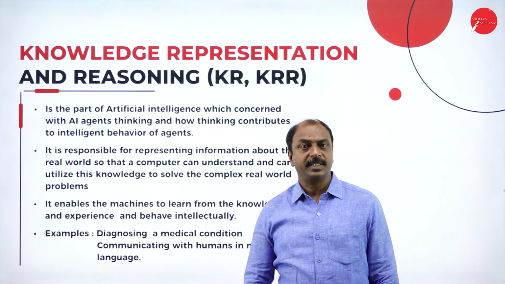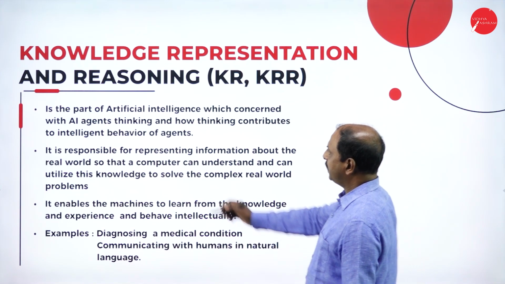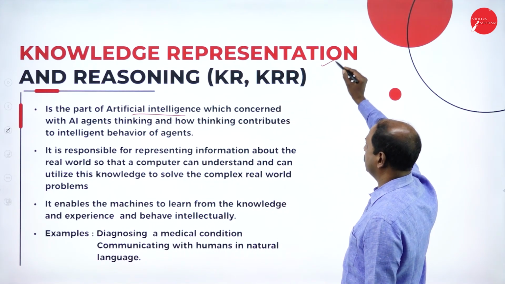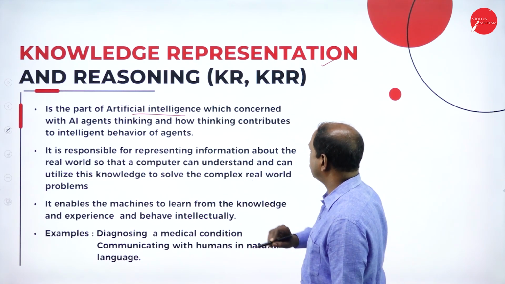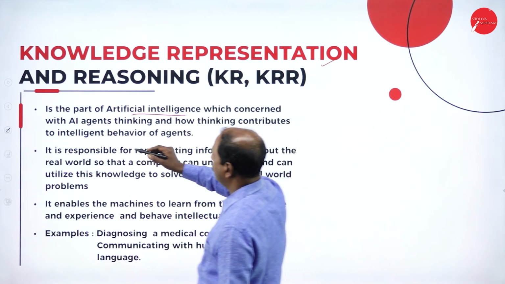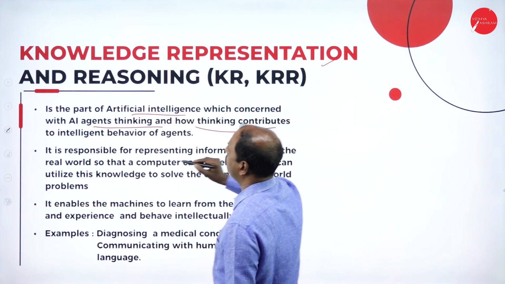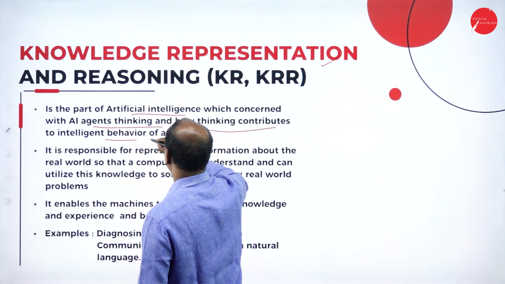So let us see what it is. Here knowledge representation is a part of AI system. We're concerned with AI agents thinking and how thinking contributes to intelligent behavior of an agent.